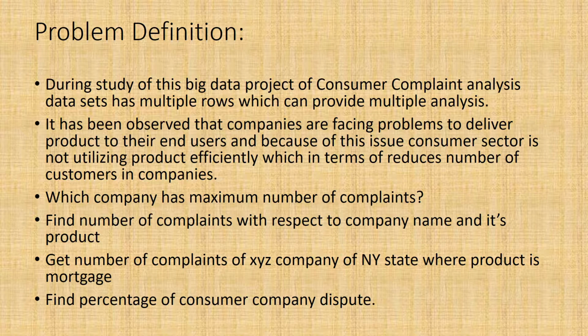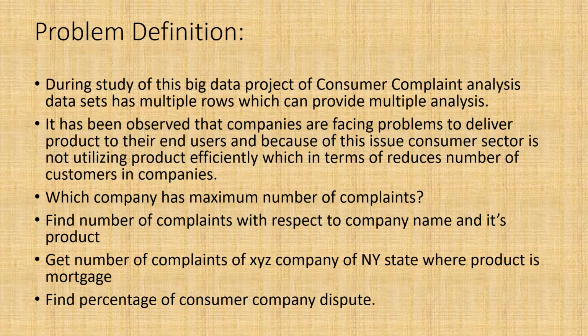By ingesting this dataset and performing MapReduce, Hive or Spark, we can get results for the following queries: which company has the maximum number of complaints; find the number of complaints with respect to company name and its product; get the number of complaints of, here I took, Wells Fargo Bank in New York State where the product is mortgage.